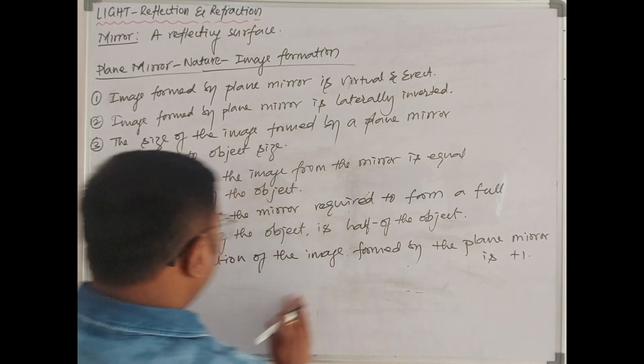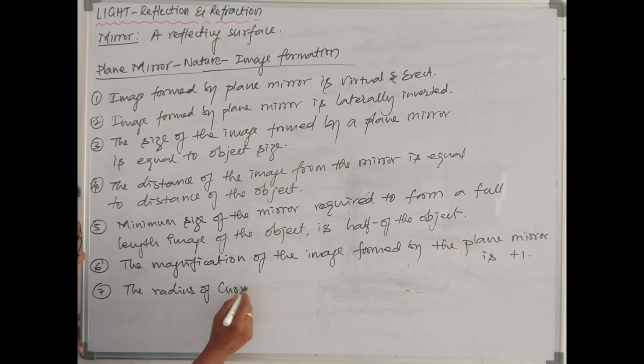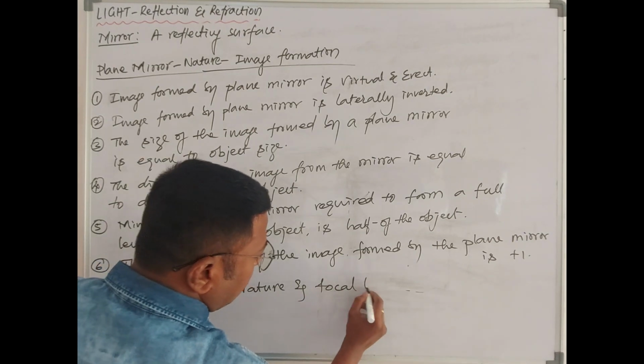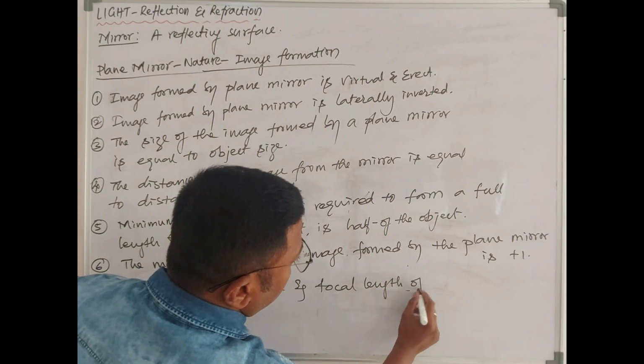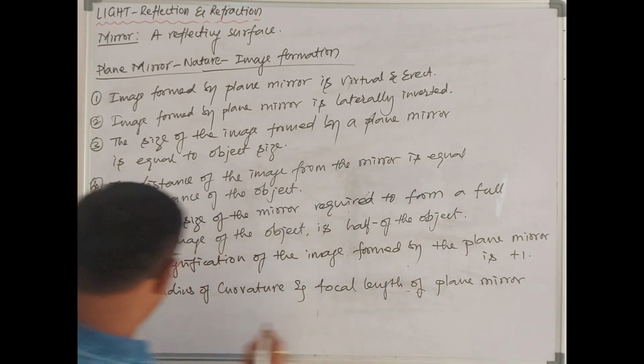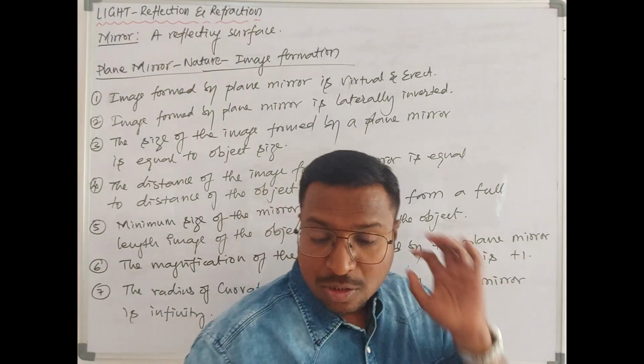Then at last, the radius of curvature and focal length of a plane mirror is infinity. Why? It is not defined.